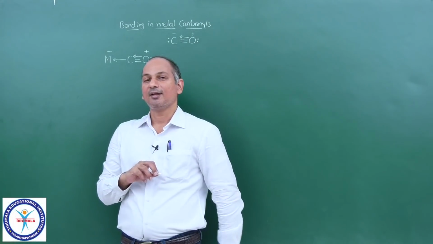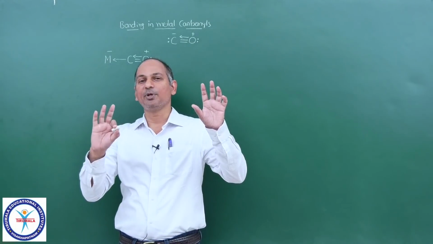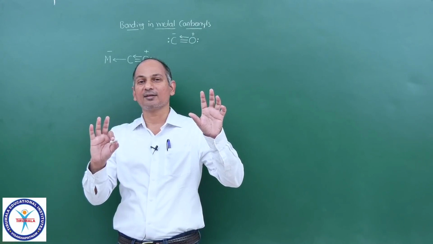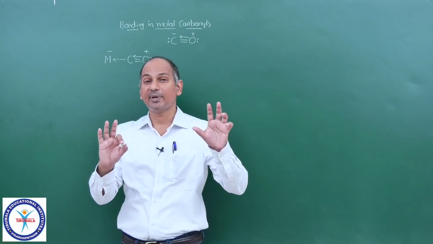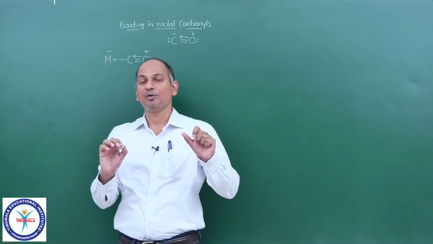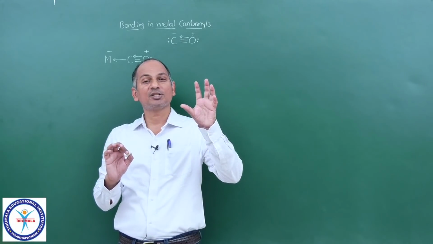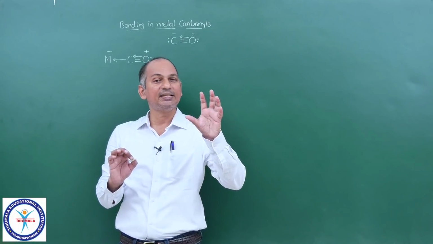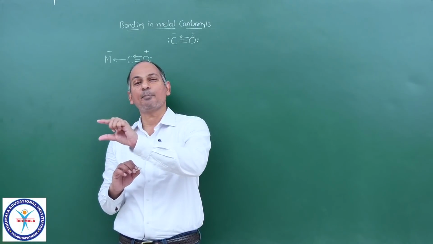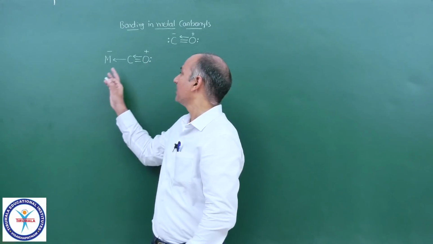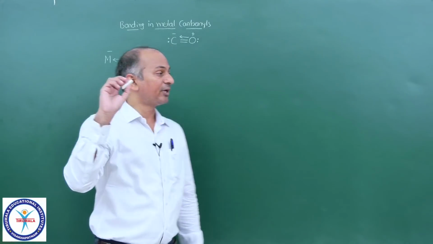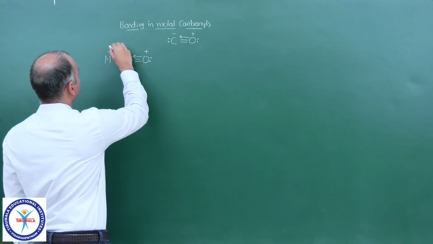Yes. Lone pair and multiple bond conjugation. All of you recall the allylic carbanion. You can recall that the negative charge on the allylic carbon is in conjugation with the pi bond. So we have a similar conjugation here. As a result, we can write down its resonating structure.